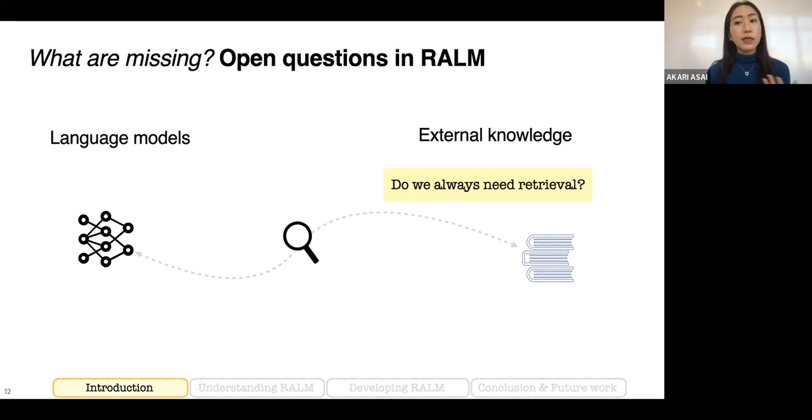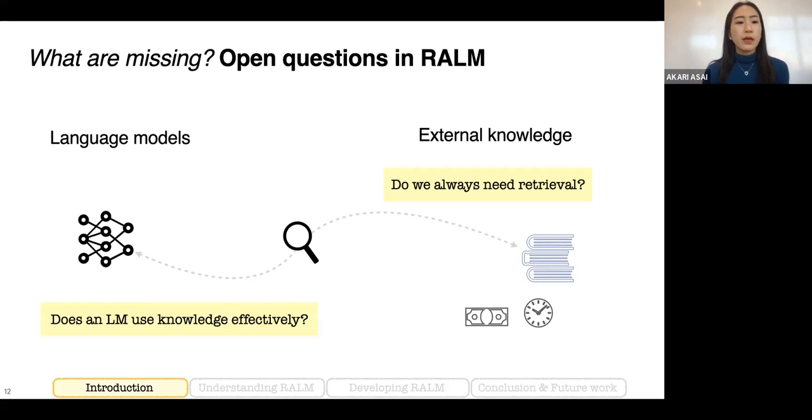For example, if the query is just to write an essay about your best summer vacation, then we don't need to retrieve at all. Also, unnecessary retrieval can increase the cost of inference, so if possible, we want to avoid it for efficiency.